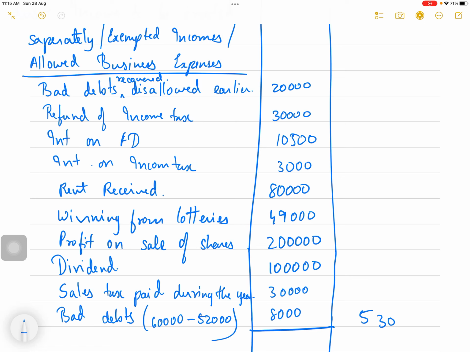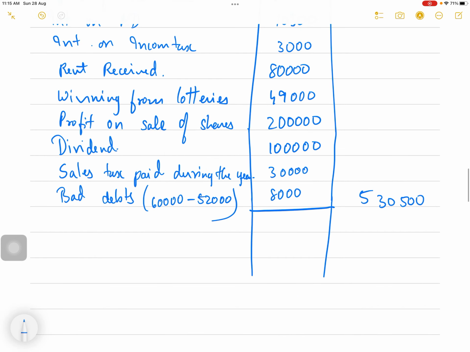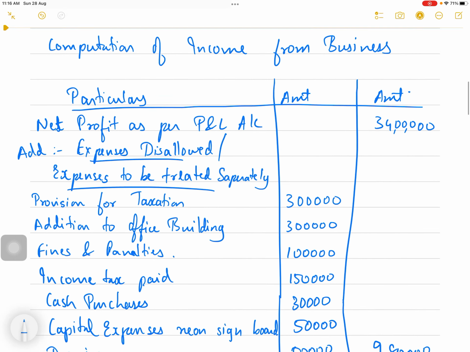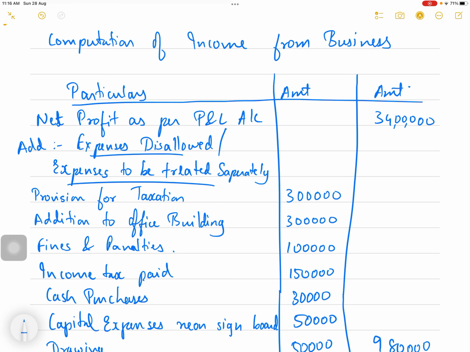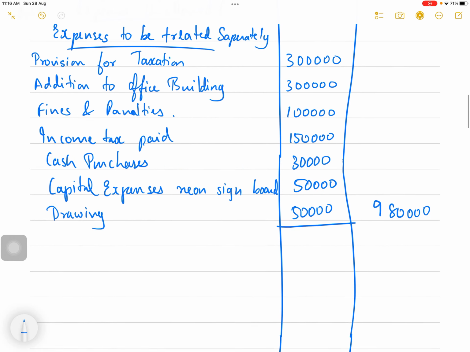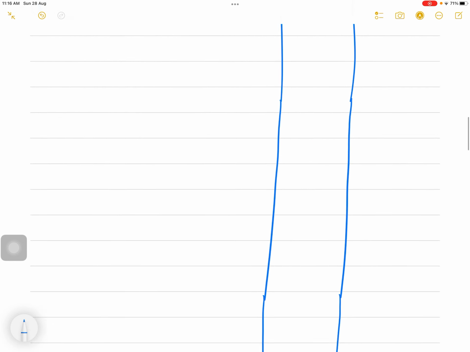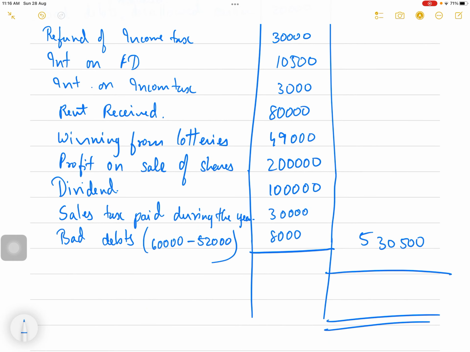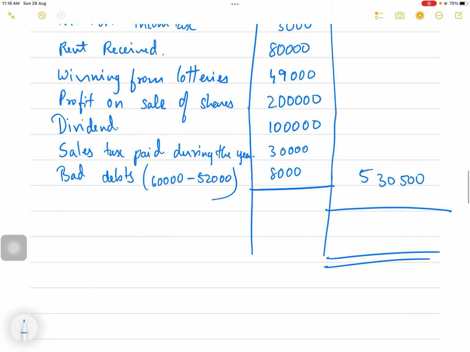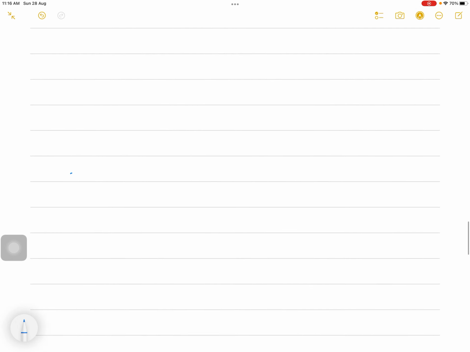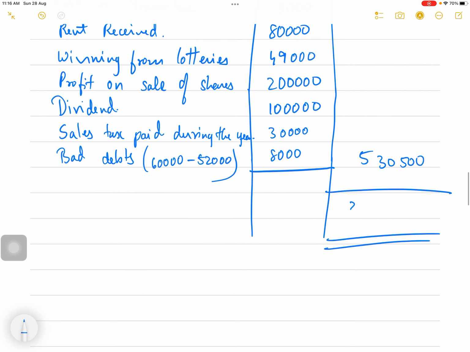It comes to 5 lakh 30,500. So when you add and subtract, 34 lakhs plus 9 lakh 80,000 minus 5 lakh 30,500, it comes to 38 lakh 49,500. This is my income from business.